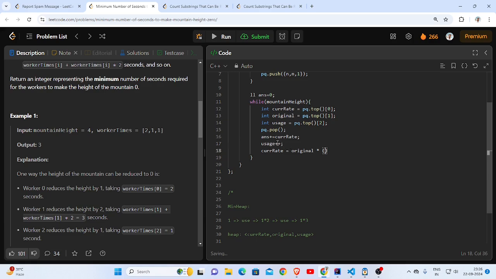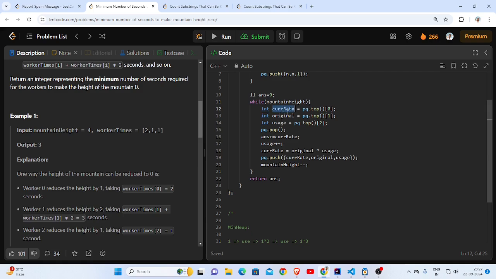Alright, and finally I will push this inside my priority queue: current rate, original, usage. Also my mountain height will get reduced by 1, so that's important. And I guess that's it. I think this might overflow.